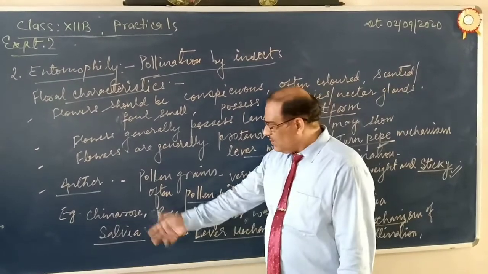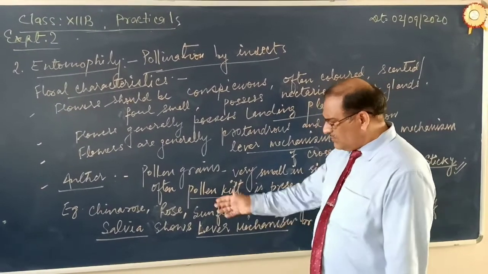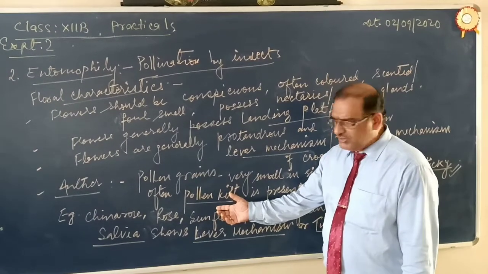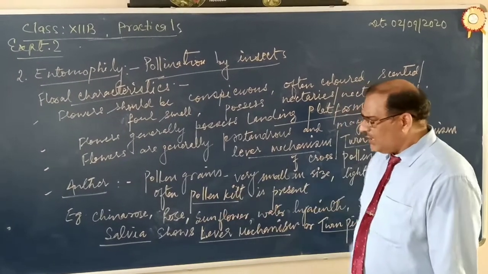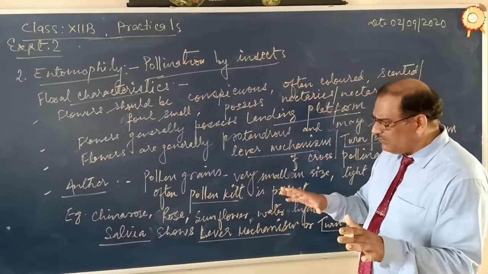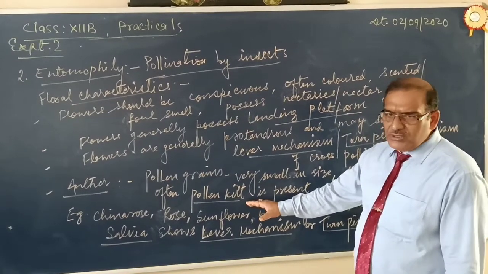Okay? Now, what about the stigma? Stigma should be properly visible, conspicuous, and in some cases stigma provides the landing platform, or stigma may rub the body of the insects.